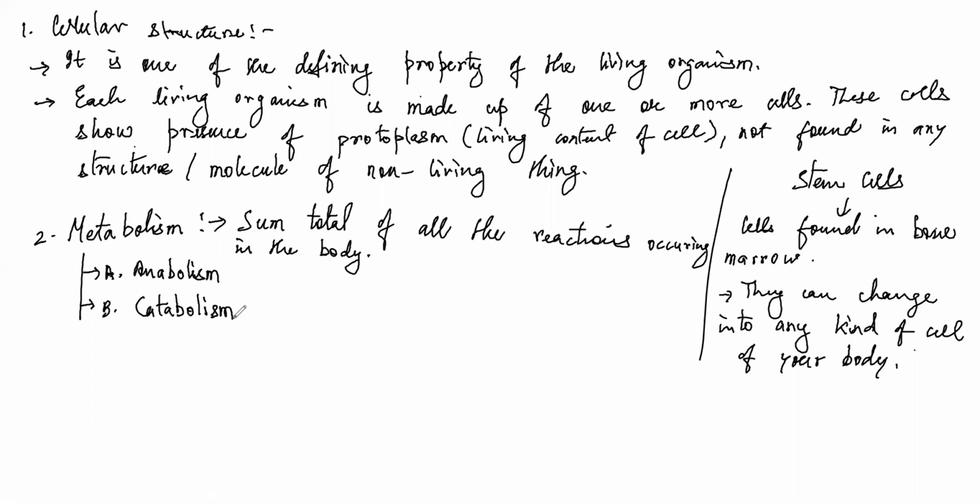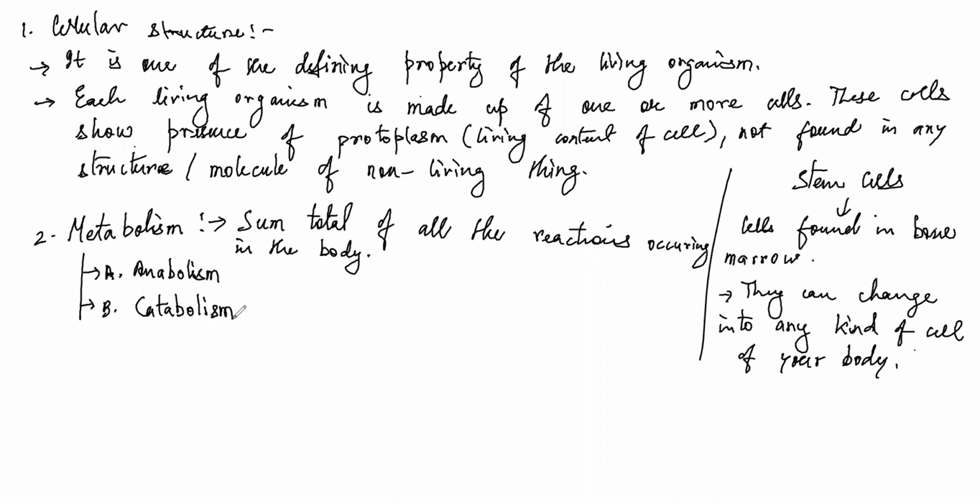For example, if you have a lot of bricks with you, you take some cement and add the bricks together, you get a wall. The formation of a wall from small bricks is considered as anabolism. You are constructing something bigger. If I say catabolism, you eat, glucose is present in your body, that glucose is broken down to produce energy.